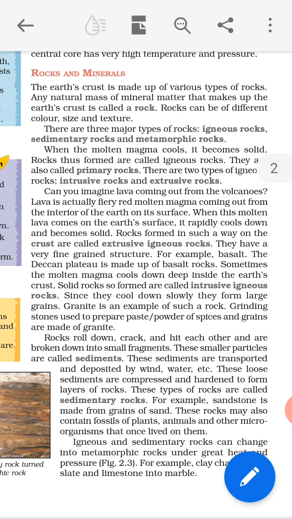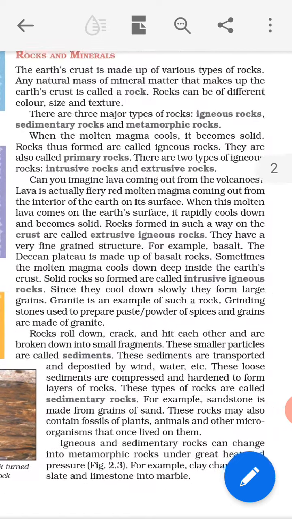So rocks can be of different color, size and texture. On the Earth's crust we can see different types of rocks, in different colors, in different sizes and in different textures. Now this paragraph.